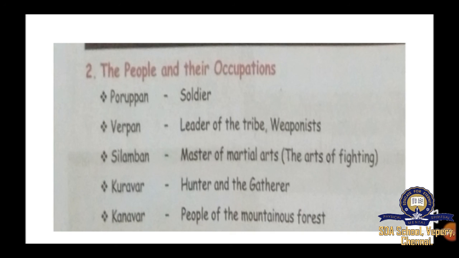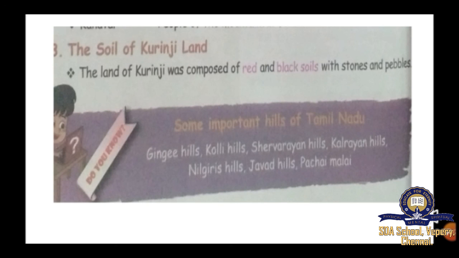Okay. The people and their occupation. There are different designations in the occupations. The first one is people. Poruppan. Poruppan is a soldier. Verpan is leader of the tribe, that is weaponist. Silamban is a master of martial arts. And Kuravar, they are hunters and gatherers. And Kanavar, people of the mountainous forest. Okay. So the soil of the Kurunji land is composed of red and black soils with stones and pebbles.